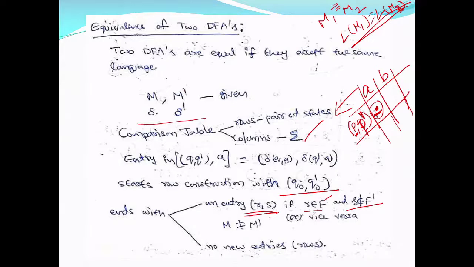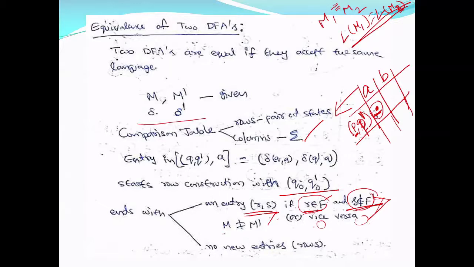That means M is accepting, M dash is rejecting, or vice versa. If M rejects, M dash accepts. So these two cannot be equal. So we declare that M is not equal to M dash.